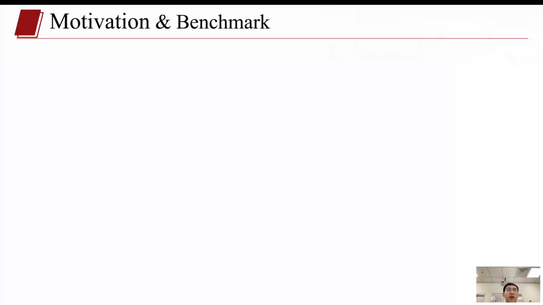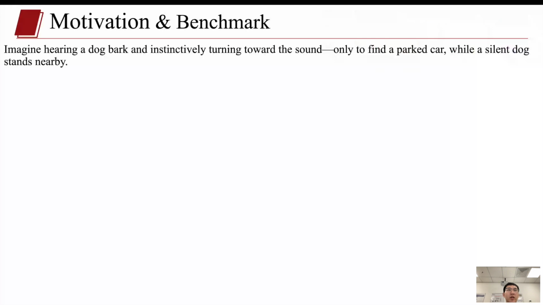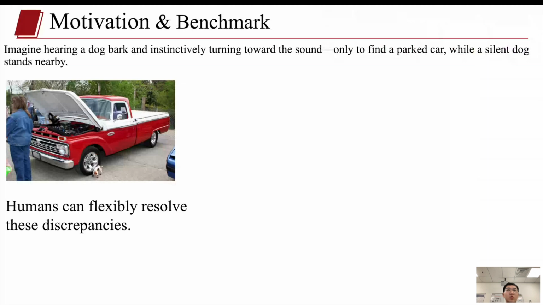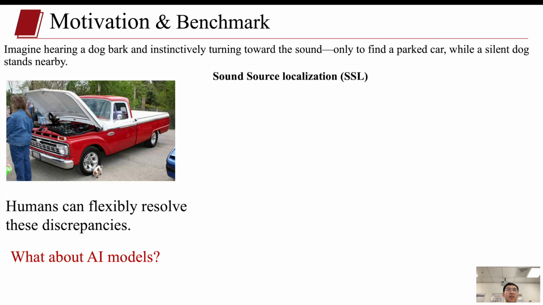Imagine a scene, hearing a dog bark behind you. Instinctively turning towards the sound, you find a parked car while a silent dog stands nearby. Humans can flexibly resolve those discrepancies, but what about the AI model's performance? We investigate modality conflict and bias with sound source localization, short for SSL, which asks, where is the sound source in this scene? Next, we introduce a six-condition SSL benchmark for humans and AI.